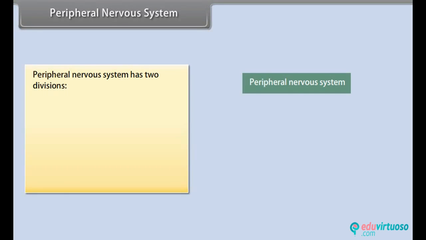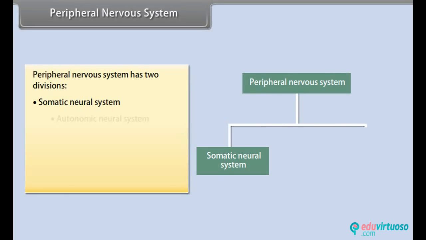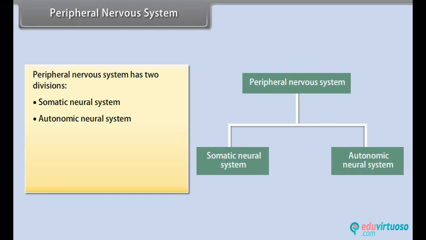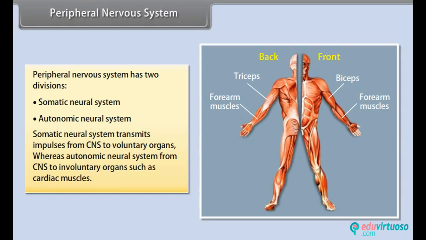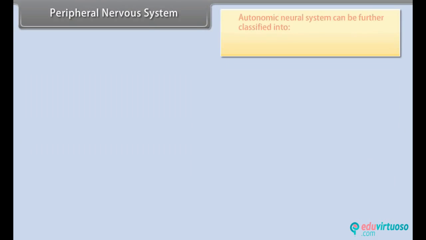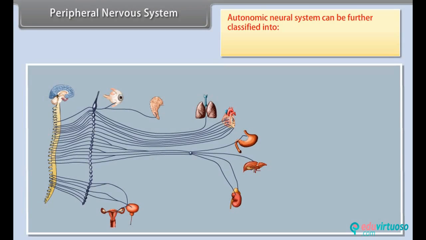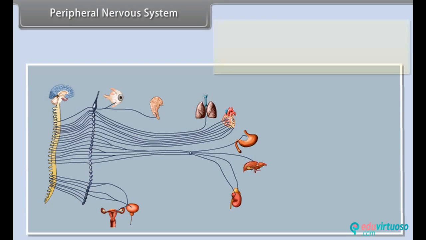Peripheral nervous system. The peripheral nervous system has two divisions, that are somatic neural system and autonomic neural system. The somatic neural system transmits impulses from the CNS to voluntary organs, whereas the autonomic neural system transmits from the CNS to involuntary organs such as cardiac muscles. The autonomic neural system can be further classified into parasympathetic neural system and sympathetic neural system.